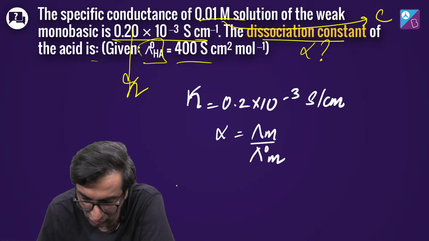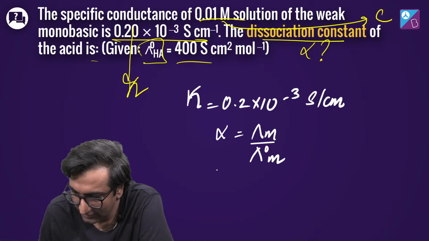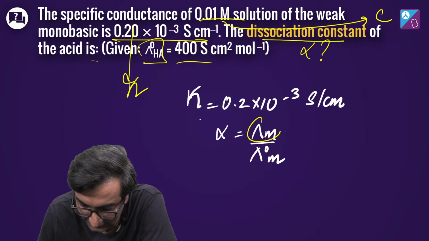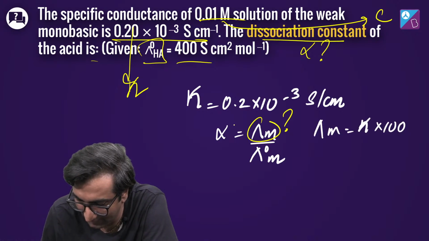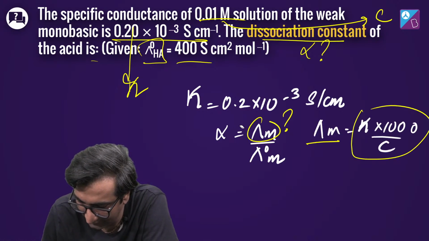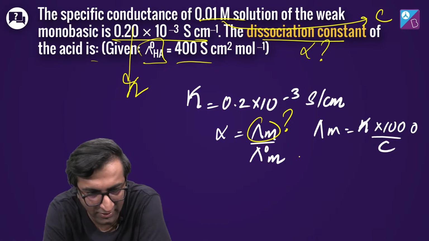ये तो हमको मालूम है, but we know another equation to relate. We don't know lambda, right? इसकी value we don't know, but we can get this. We can get lambda. How? Kappa into 1000 by c. हो गया भाई, खत्म. Question खत्म हो गया.